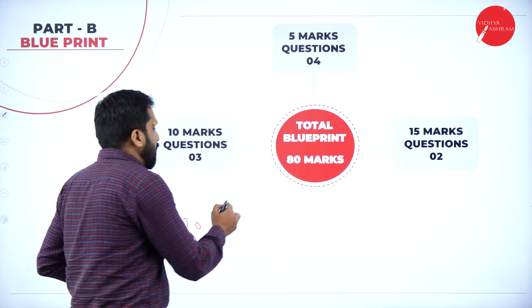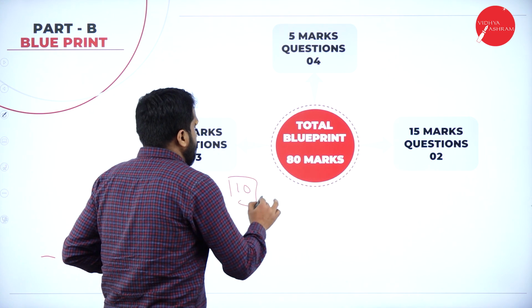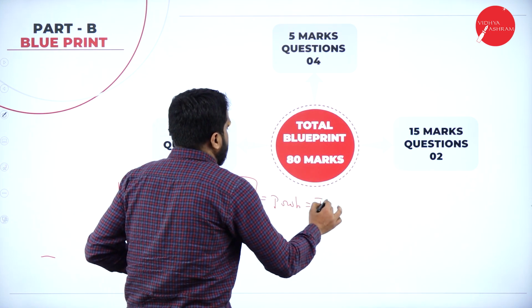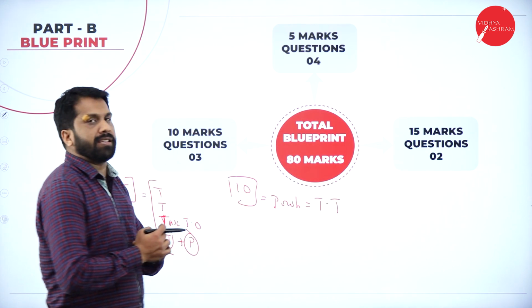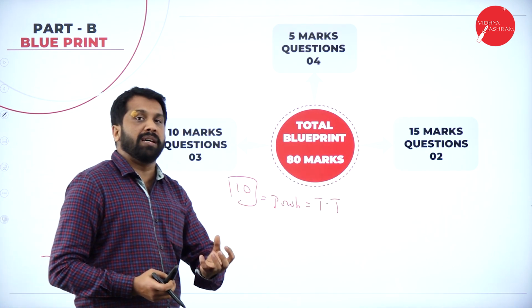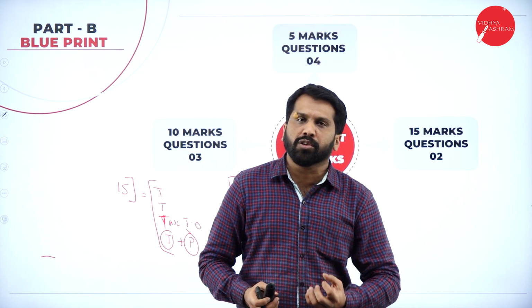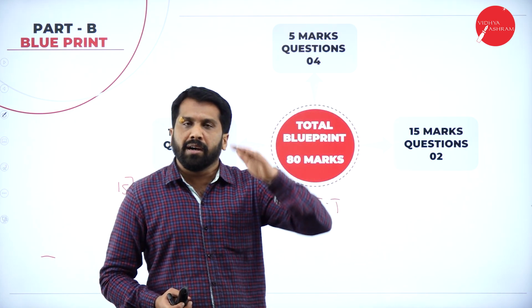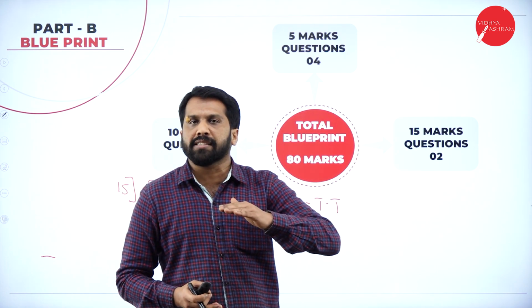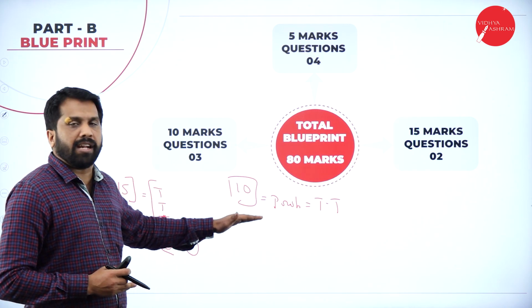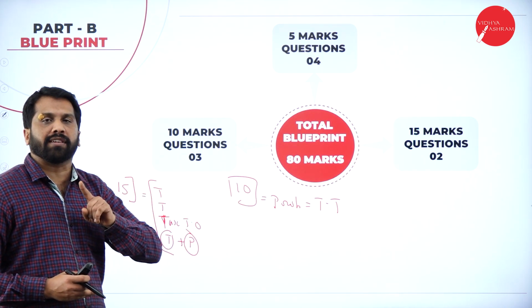And if you come for 10 mark, you will get 1 problem on taxable turnover. Taxable turnover, in which they will give you milk 0%, egg 0%, jewelry, gold, umbrella, all of these. Hope you got this. I think we'll work out this problem in today's session. Those kind of problems you will get 1 for 10 mark.